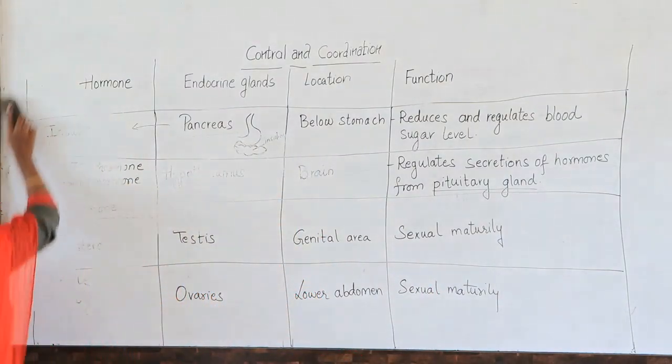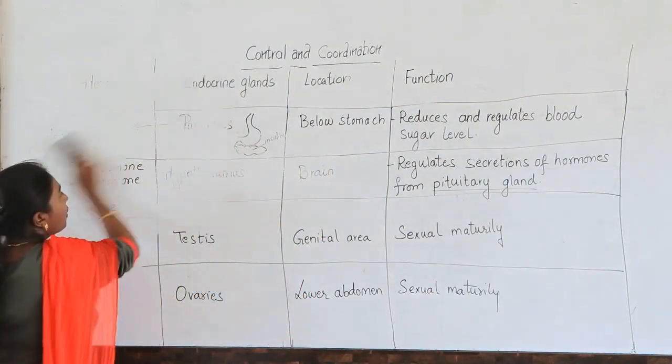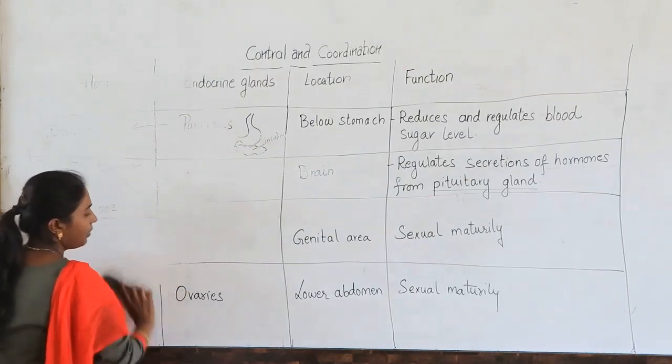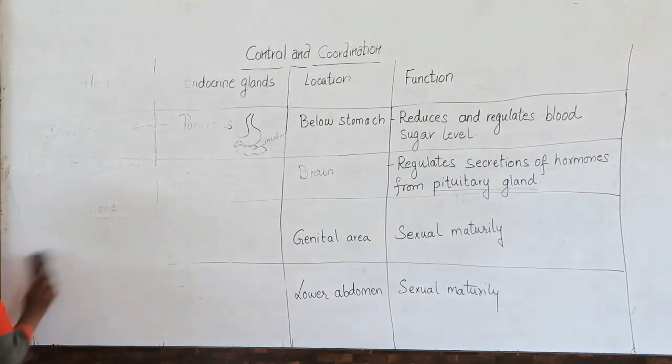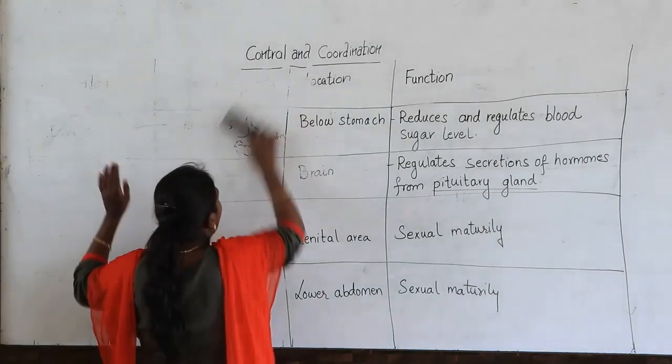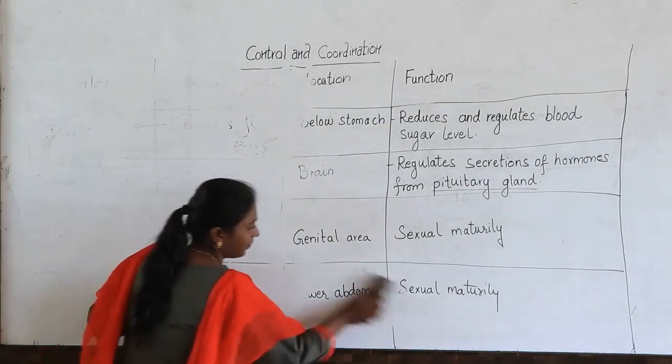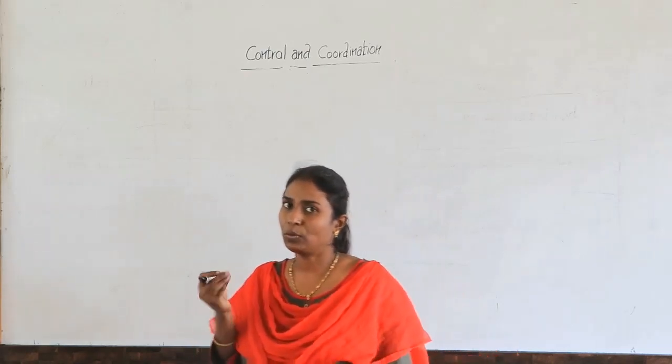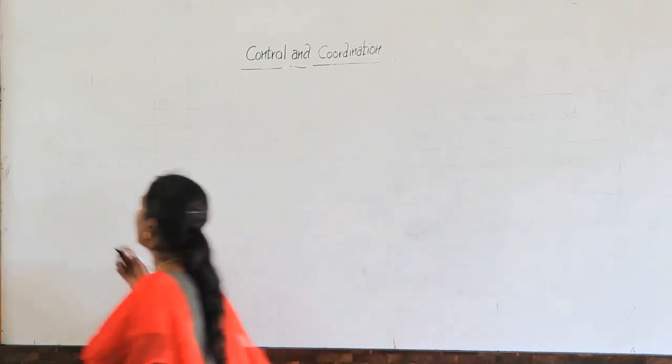Now these diseases are related to the hormones. We will just be studying about these diseases, so we will be studying about those two diseases. First we will go with diabetes.